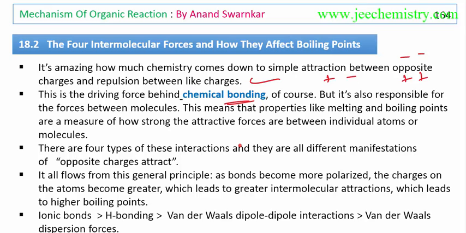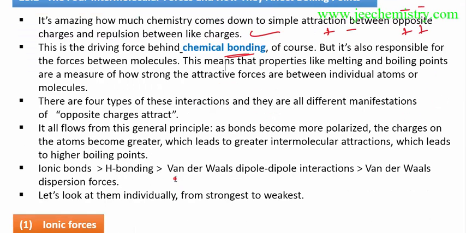The attractions. The greater the attractions, the greater the strength, and the greater the boiling point and melting point will be. So these are the factors which decide such physical and chemical properties: the attractions, repulsions, forces. There are four types of these interactions, and they are different manifestations of opposite charge attractions. I will explain what attractions are in terms of organic chemistry.